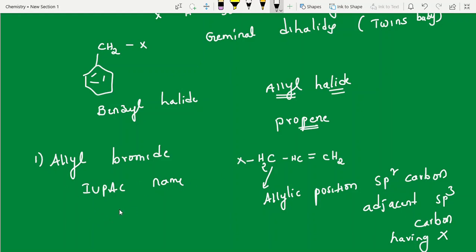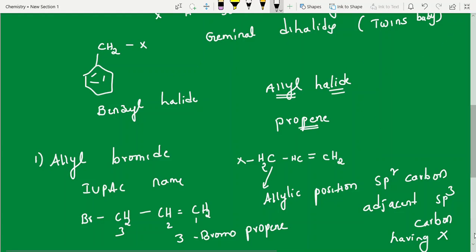Instead of X you can write Br. That's it, so this is your answer. See, 1, 2, 3. This is the priority group, the double bond, then bromine. So this is 3-bromopropene. Don't write 1-bromo. Dear students, this is allyl. The next category is aryl.